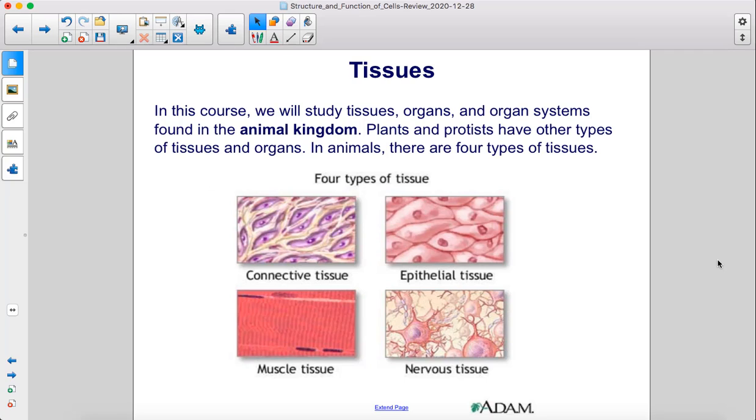In this course, we will study tissues, organs, and organ systems found in the animal kingdom. Plants and protists have other types of tissues and organs. In animals, there are 4 types of tissues: connective, epithelial, muscle, and nervous.